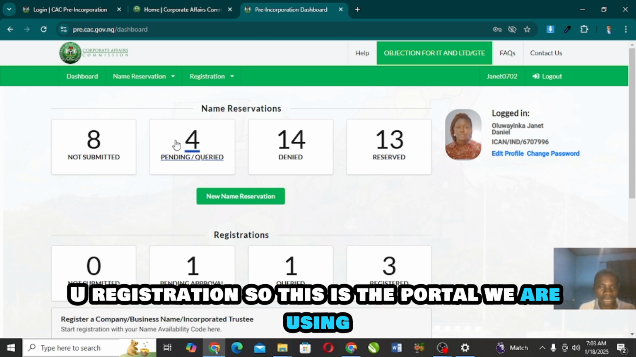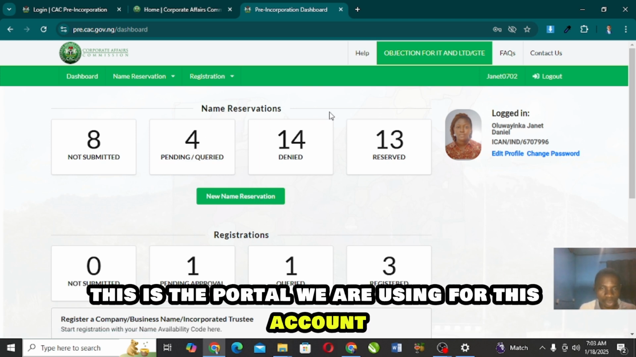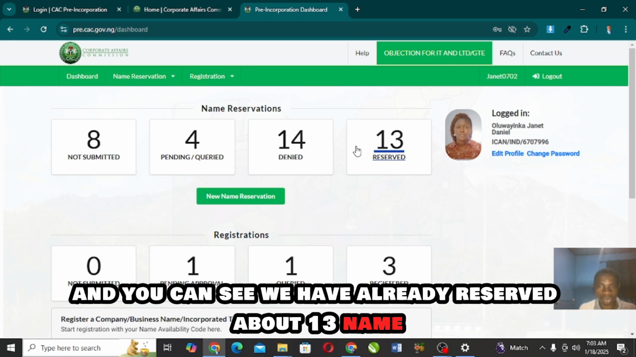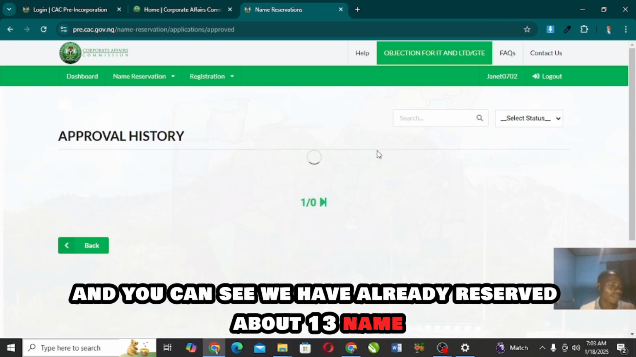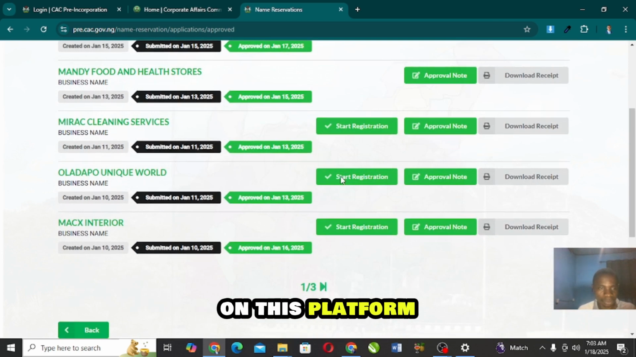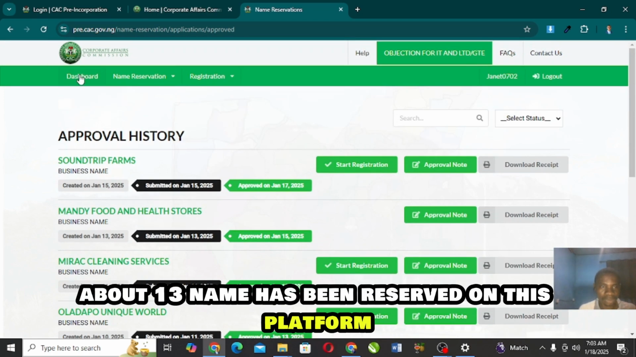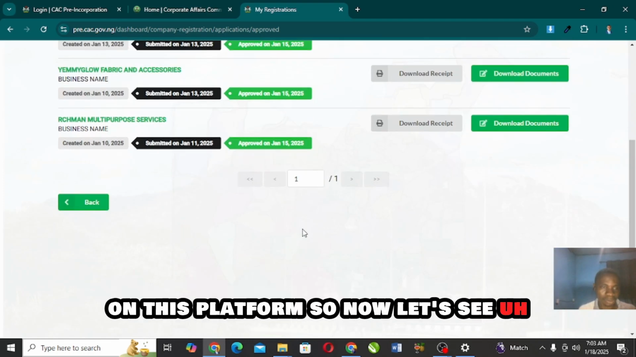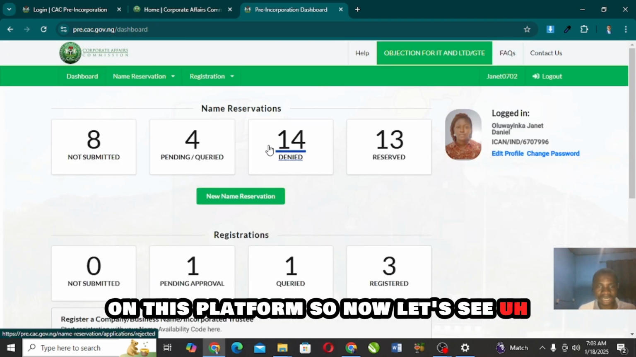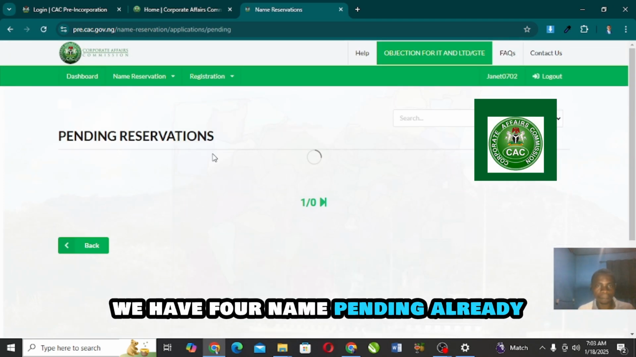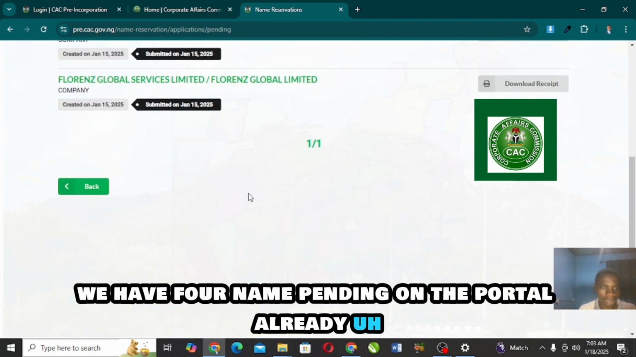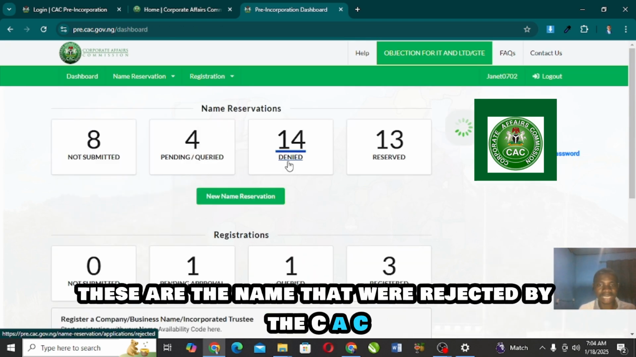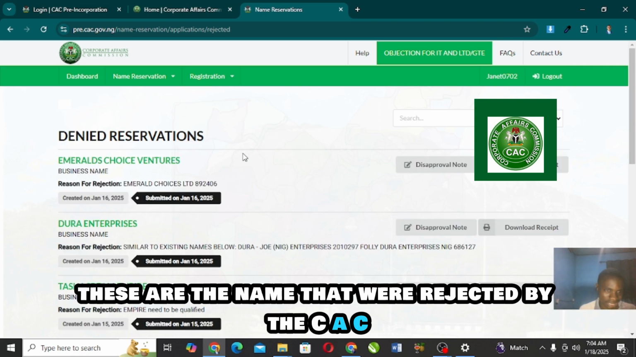So this is the portal we are using. For this account, you can see we have already reserved about 13 names on this platform, and about 3 complaints have been registered. Now let's see, we have 4 names pending already on the portal. These are the names that were rejected by the CAC.